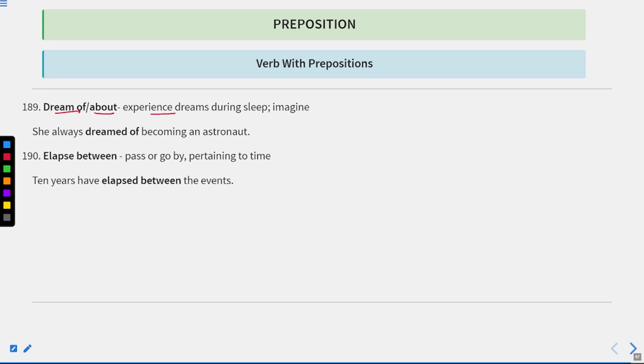Dream of or about, experience dreams during sleep or imagine. She has always dreamed of becoming an astronaut. Elapse between, pass or go by, pertaining to time. 10 years have elapsed between the events.